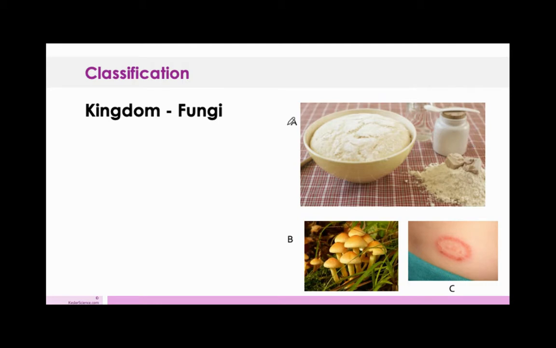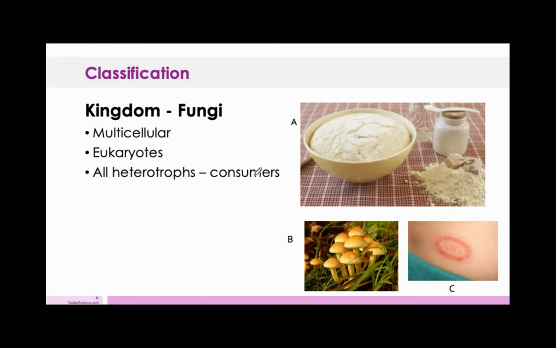The next one, fungi. Fungi is multicellular. It can be single cellular as well. These are all heterotrophs, which means they do not have the ability to make their own food. For example, yeast. Just like with making bread, if you've ever made bread, you have to add yeast to it. Yeast will create its own carbon dioxide, and that's what makes it grow. You have to feed it with a little bit of sugar in there, or honey, and that feeds the yeast so that it will start to produce carbon dioxide and make the bread rise.